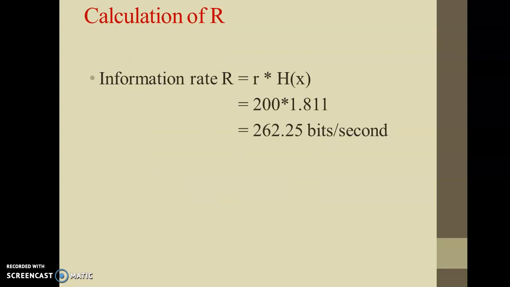So finally what we have to calculate is information rate. So information rate, capital R is equal to small r into h of x. So small r is 200 into 1.811, that will give you 262.25 bits per second. Now this answer you have to write down, that is 262.25 bits per second with unit. Keep in mind. Thank you.